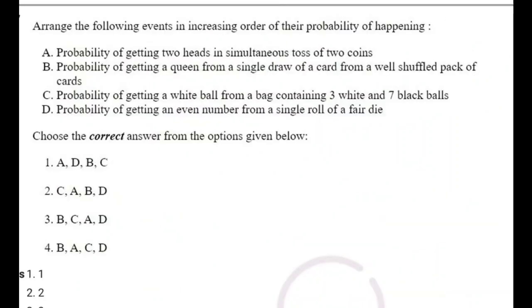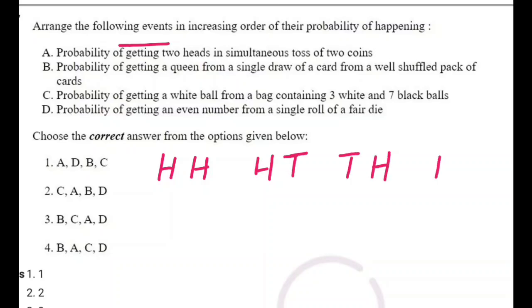Next question is, arrange the following events in increasing order of their probability of happening. First is probability of getting two heads in a simultaneous toss of two coins. Since we have two coins, our space will be either head on both, head on first and tail on second, tail on first and head on second, or tail and tail.